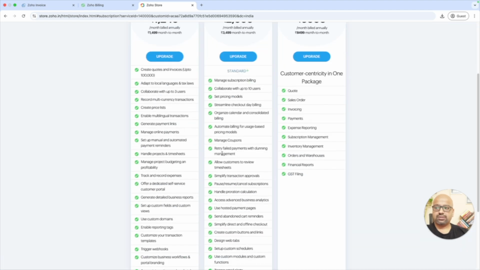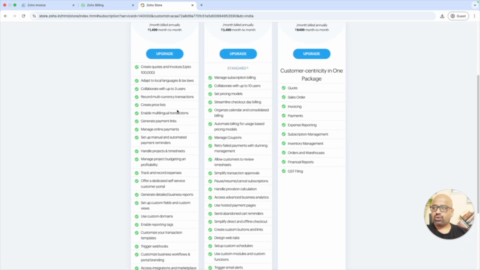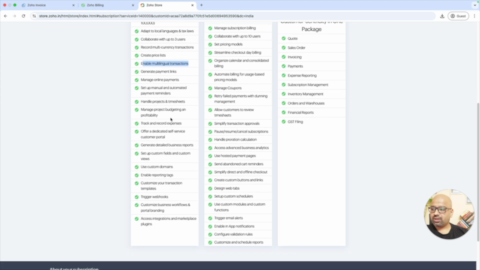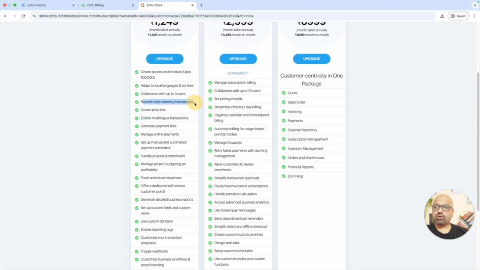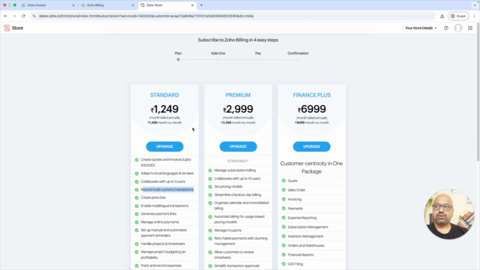See the features. The first thing we are looking at is enabling multi-currency, multi-language transactions, and multi-currency is something we are looking at. Record multi-currency records or transactions. If you pay this per month, approximately if you buy this for annual, it's 1249 into 12. That's nothing but 14,000 bucks.